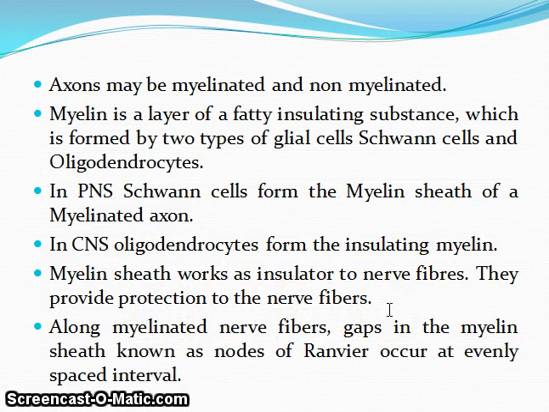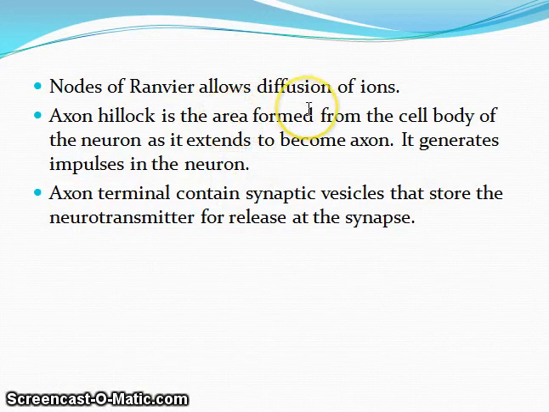Axons may be myelinated as well as non-myelinated. The myelin layer is very important; it forms the insulation, a kind of protection to the nerve fibers. Along myelinated nerve fibers, gaps in the myelin sheath, known as nodes of Ranvier, occur at evenly spaced intervals. Nodes of Ranvier allow diffusion of ions. Axon hillock is the area formed from the cell body of the neuron. As it extends to become the axon, it generates impulses in the neuron, and the axon terminal contains synaptic vesicles that store the neurotransmitter for release at the synapse.